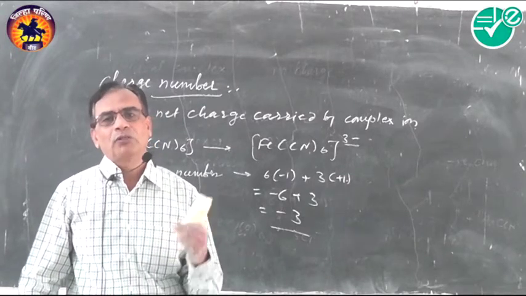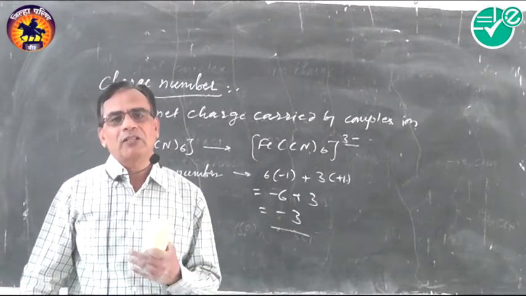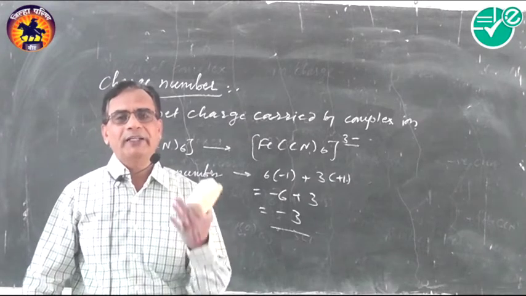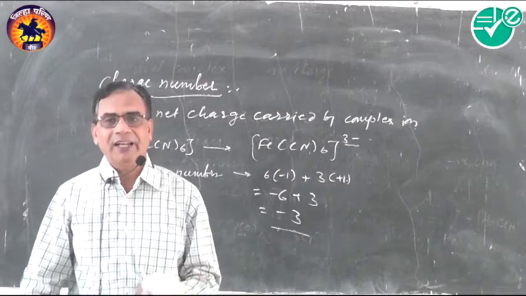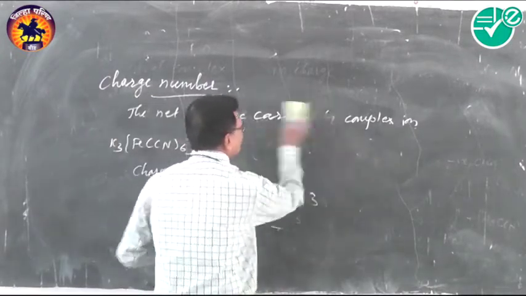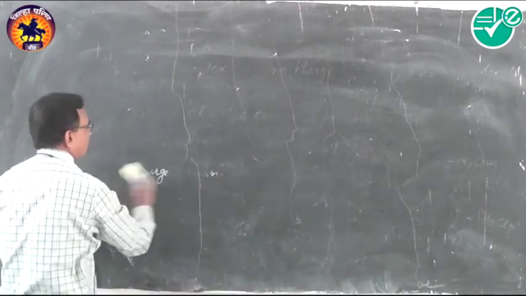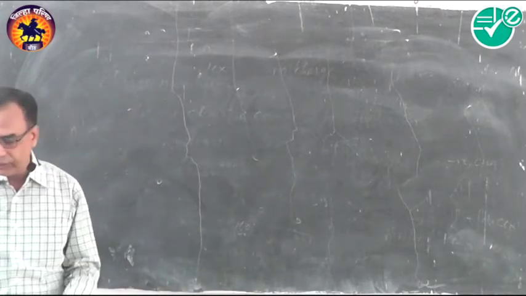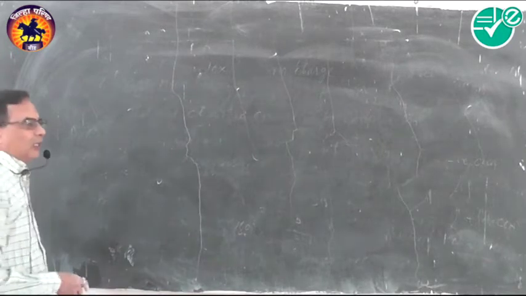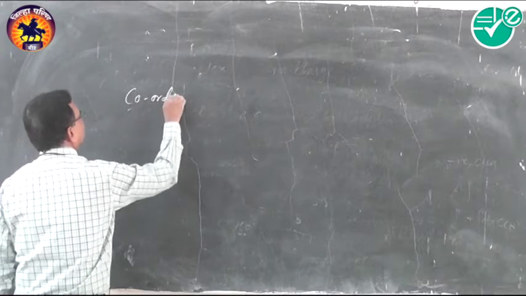Similarly, before that, we have seen the ligands and their types. In that, the question may be asked which of the following is an ambidentate ligand, polydentate or bidentate, tridentate, tetradentate, hexadentate ligand, like this. So we should know the examples of ligands, types of ligands, and all these things. These are the terms involved in coordination chemistry, but MCQs may be asked on this topic. The next term that we have to see is coordination polyhedron.